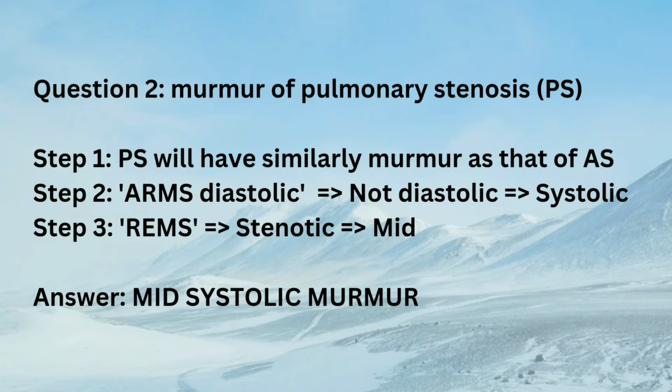Murmur of PS. Step 1. PS will have a similar murmur as that of AS. Step 2. Mnemonic ARMS diastolic. PS will have systolic murmur. Step 3. REMS. Stenotic lesion will have mid-phase murmur. Final answer. Mid-systolic murmur is seen in pulmonary stenosis.